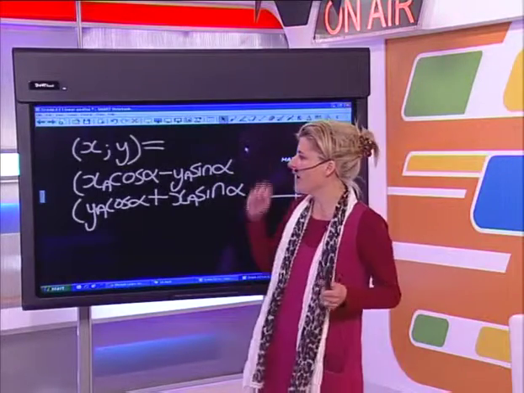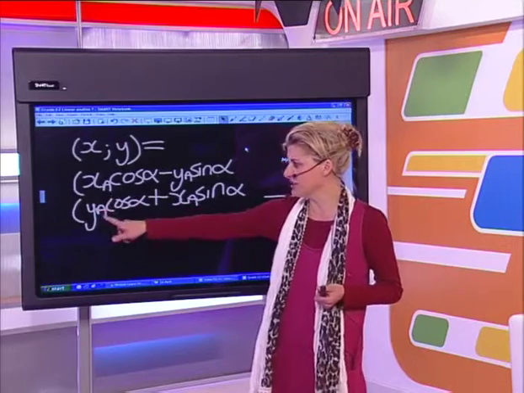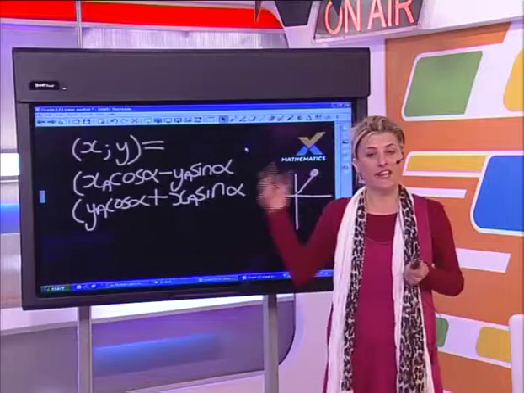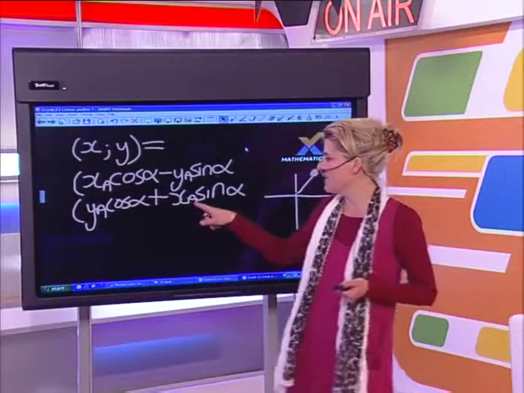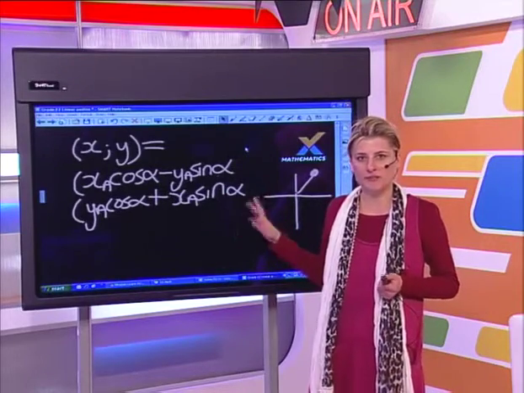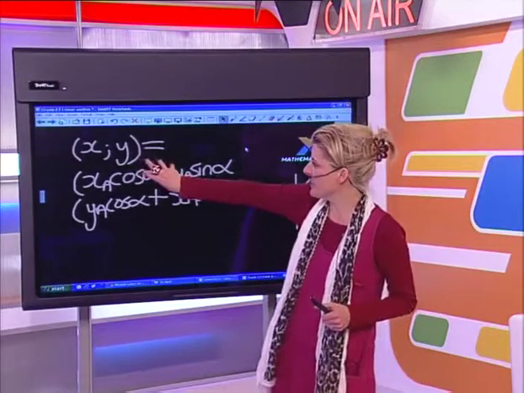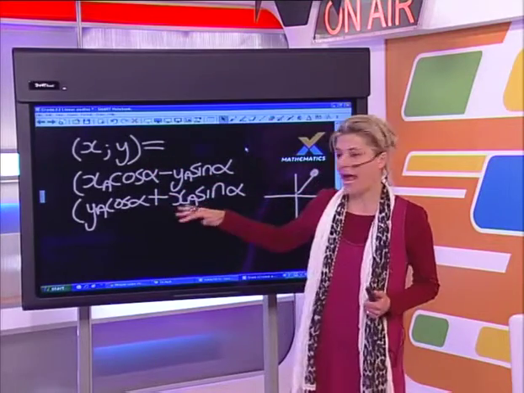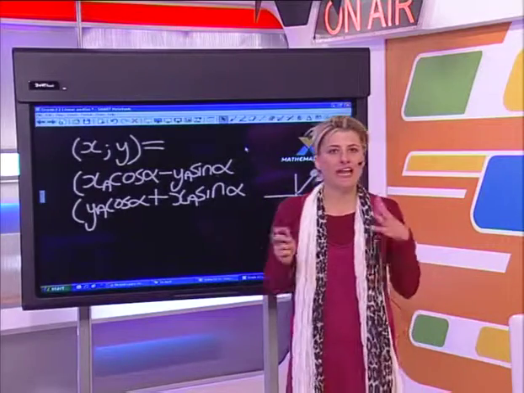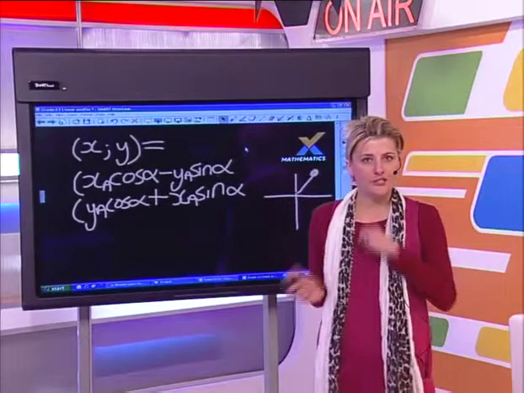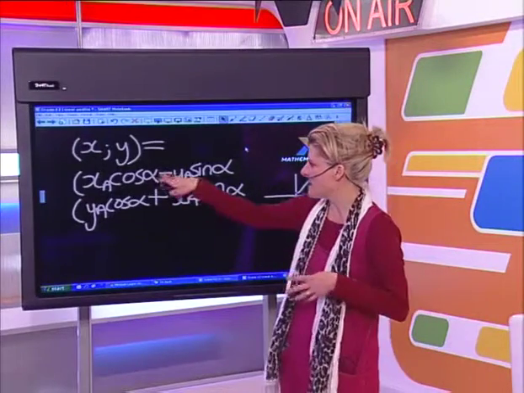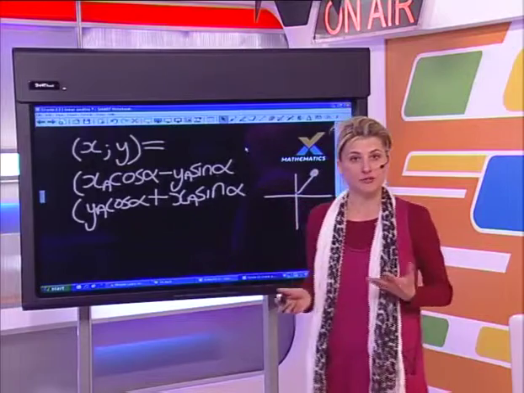Right, then the y coordinate, I need the original y coordinate multiplied by the cos of the angle that I rotated through, plus then the original x coordinate multiplied by the sine of the angle that I rotated through. And this will then give me my new x coordinate and my new y coordinate. Now the formula, as it is written here, is for anti-clockwise rotation. So if I rotate through 60 degrees anti-clockwise, my angle alpha there will be 60 degrees.